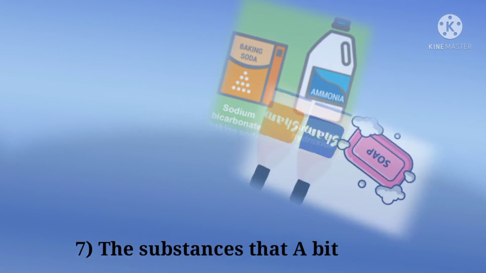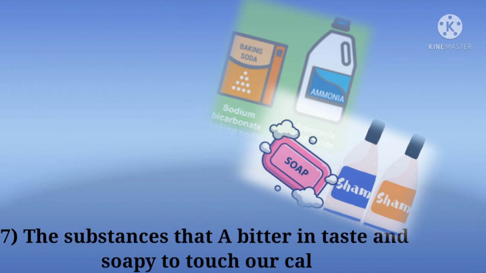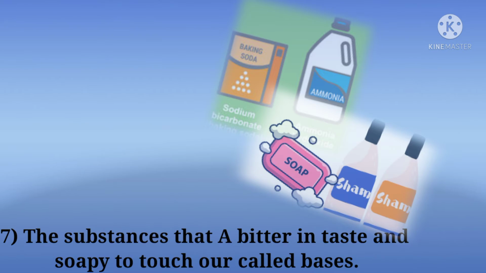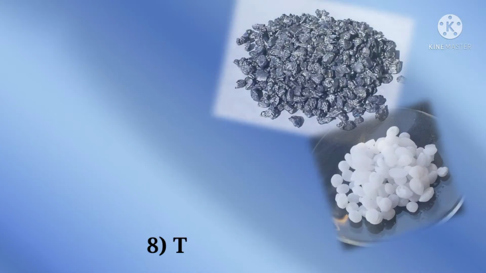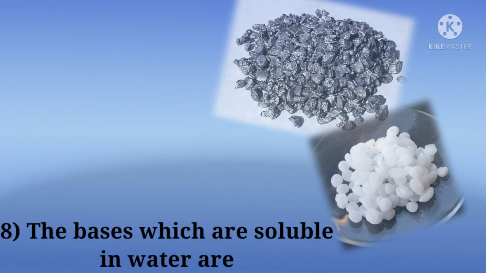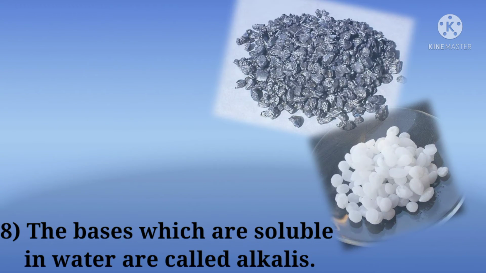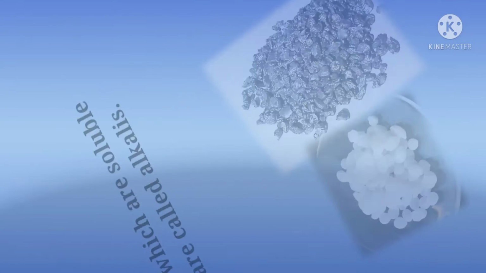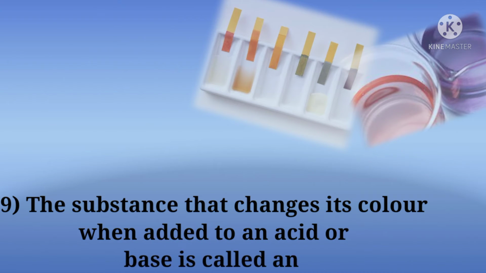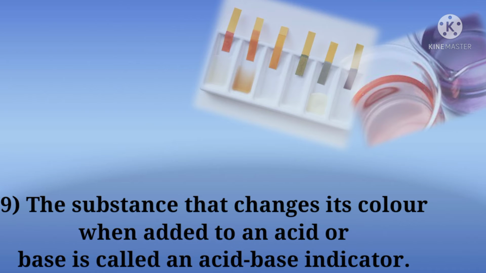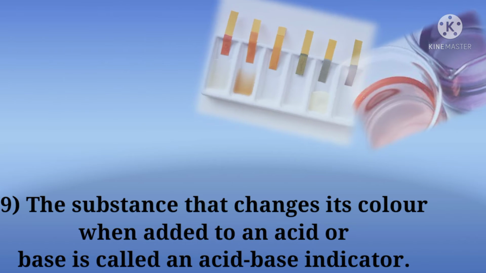The substances that are bitter in taste and soapy to touch are called bases. The bases which are soluble in water are called alkalis. A substance that changes its color when added to an acid or a base is called an acid-base indicator.